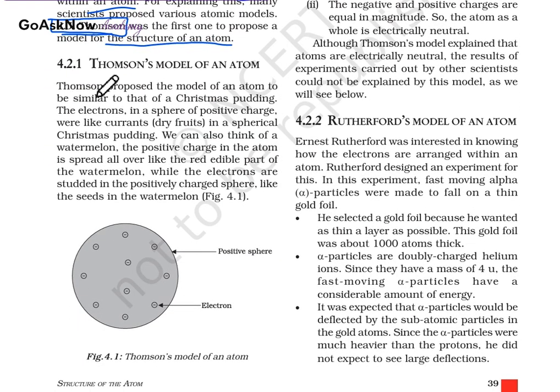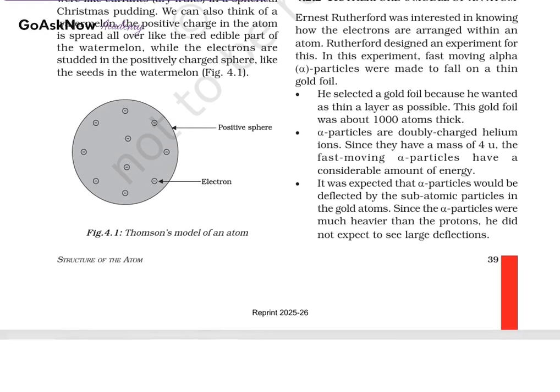Let's study. So Thomson proposed the model of an atom to be similar to a Christmas pudding. The positively charged sphere was like the pudding, and the electrons were like dry fruit. We can also think of a watermelon: the positively charged sphere is spread all over the red edible part of the watermelon, while the electrons are stuffed in it, like the seeds. Okay, so this is how he explained.